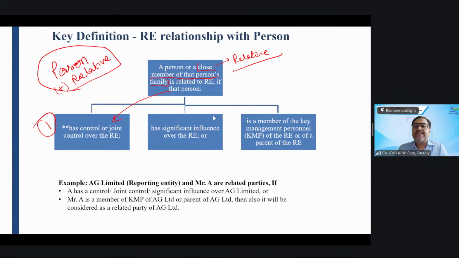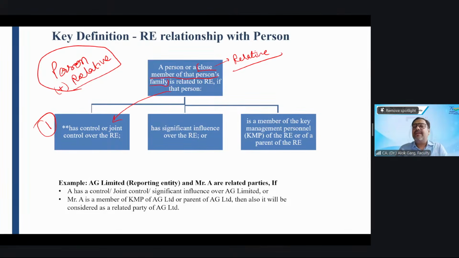So in that case, whether Mr. A is a related party to AG Limited or not? Answer is yes. So once Mr. A becomes the related party of AG Limited, the close member of Mr. A's family, relative of Mr. A, will also become the related party of AG Limited. Example number two.